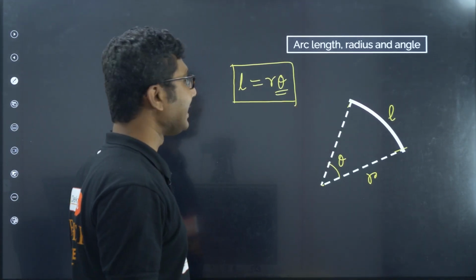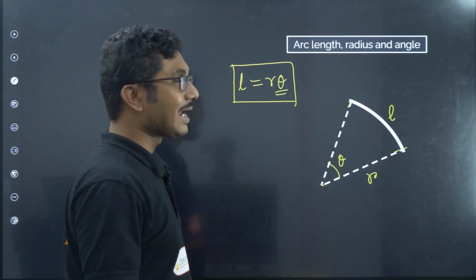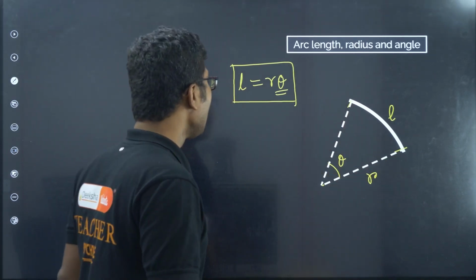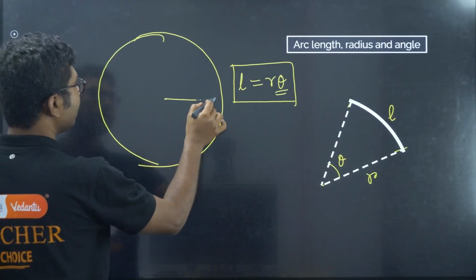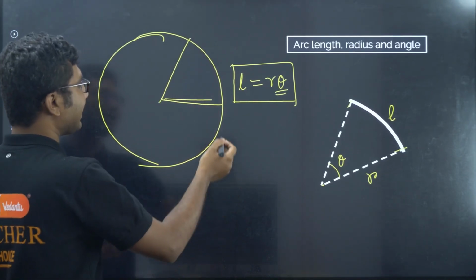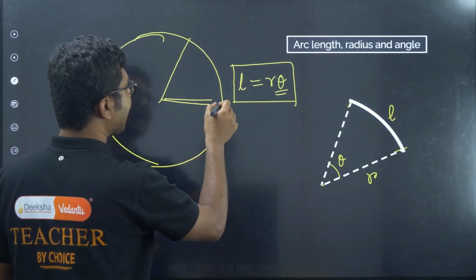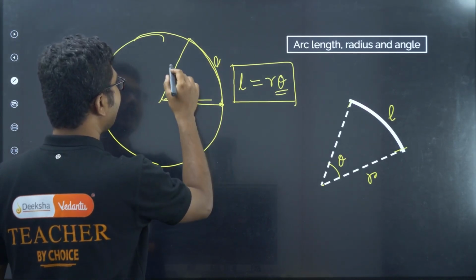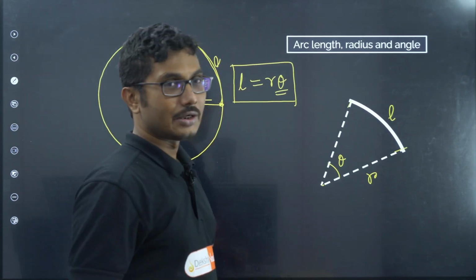It is not expressed in degrees. That's why we have learned about radians. Now if we are applying this to find the arc length, suppose in some problem it is given that it is rotating and after some time it reached here. What is the distance from the starting point, or what is the path it has traveled? In that case you have to use, this is L, this angle is theta in radians and the radius is given as r, then we know the formula L equals r into theta.